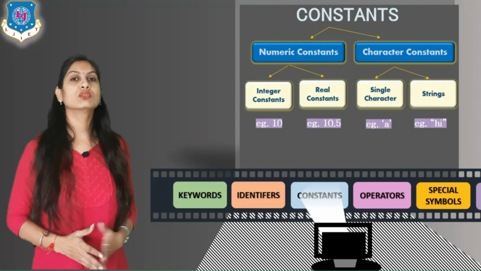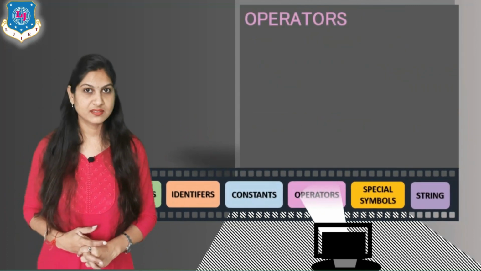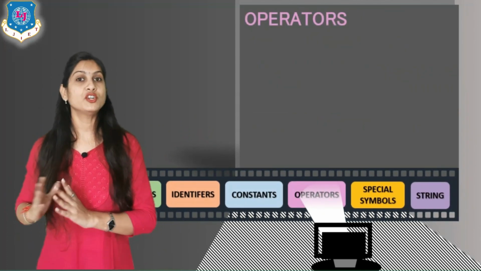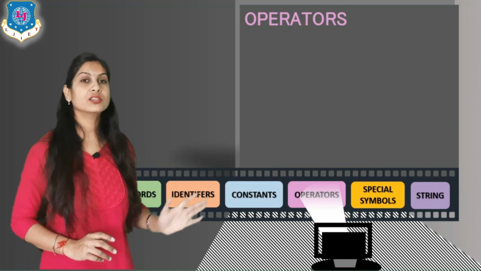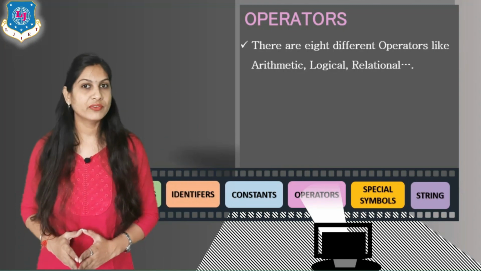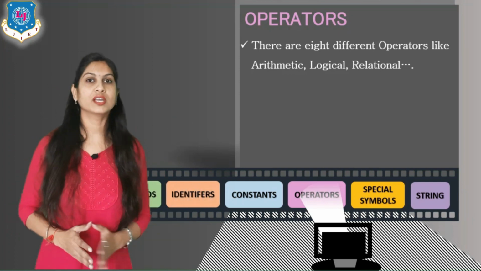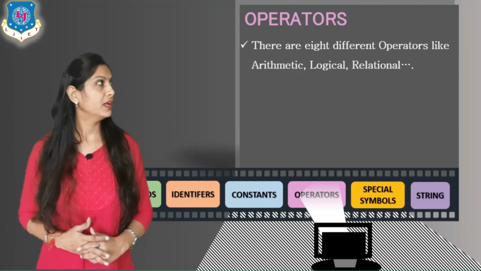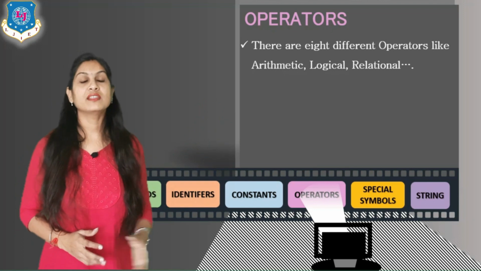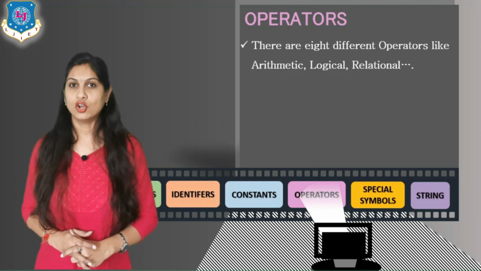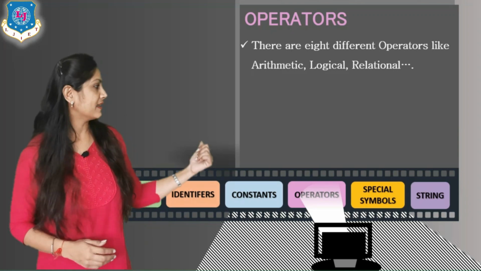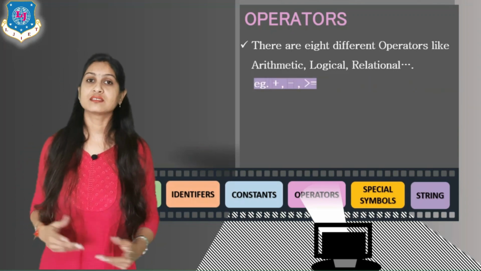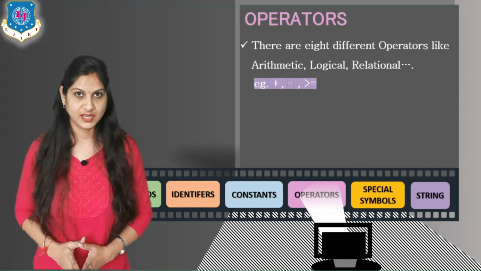Now move to the fourth one, that is operators. Operators are a totally different topic in this chapter, so I am just giving the overview here. There are 8 different operators you have to learn for this theory. I mentioned only 2 and 3, that is arithmetic, relational, logical. In detail we will see in our next lecture. The examples are plus, minus, less than, greater than and all those things.